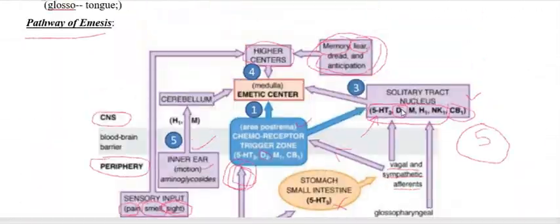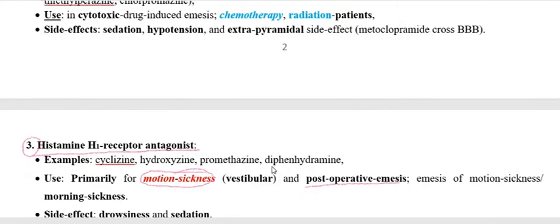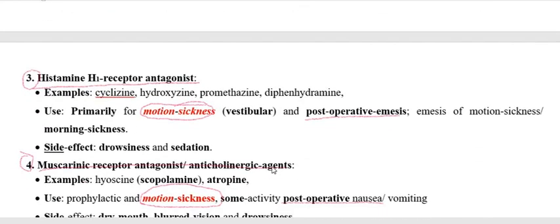This receptor gets induced by its respective neurotransmitter dopamine. So the receptor gets occupied by the dopamine receptor antagonist, inhibiting the action of dopamine to induce vomiting, and therefore it is used as an anti-vomiting agent or antiemetic.